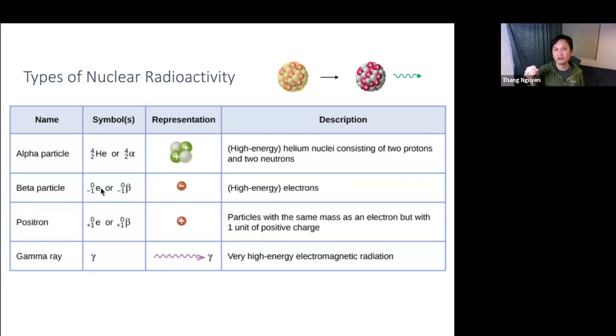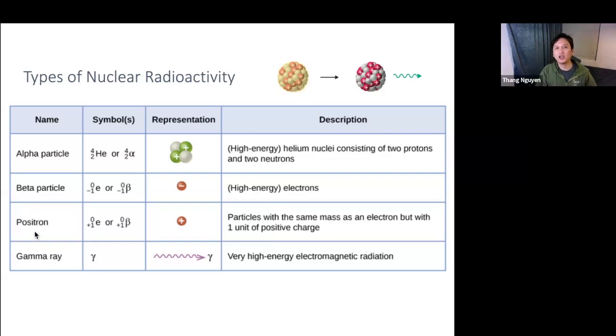Remember, an electron doesn't have mass. That's why the number on top is 0, but it has a charge, right? So it's the opposite of a proton. So the number at the bottom, instead of being 1 as in 1 proton, is -1, which symbolizes that negative charge. And so we also use e for the beta particle because, again, it's basically just an electron. Or we can use the Greek letter beta.